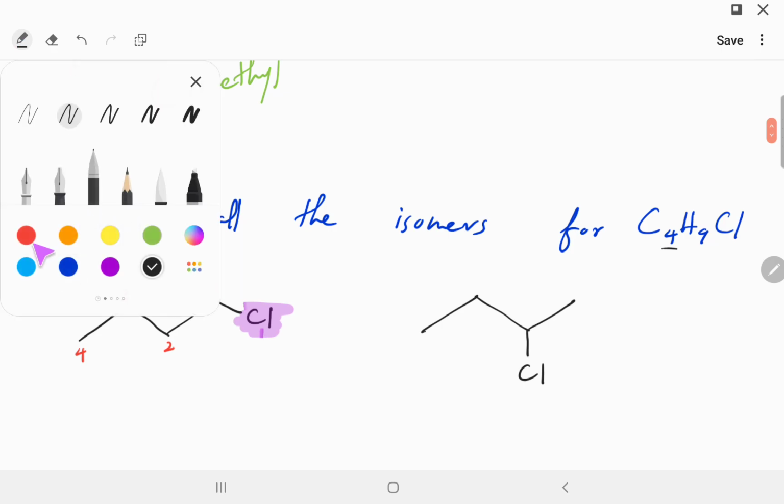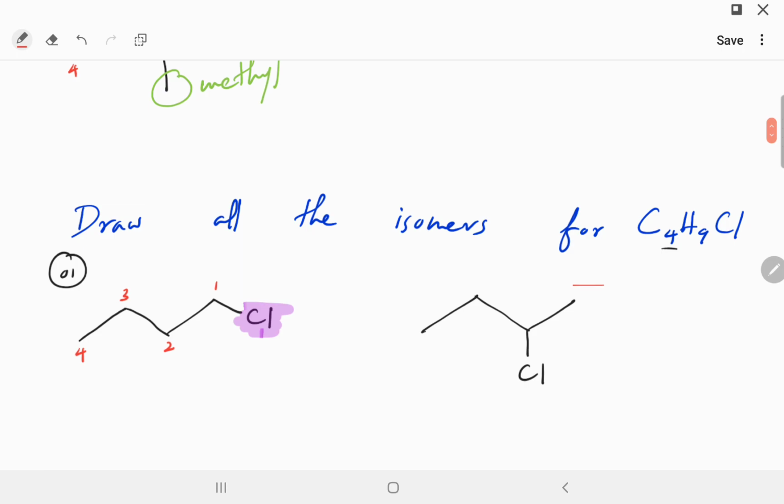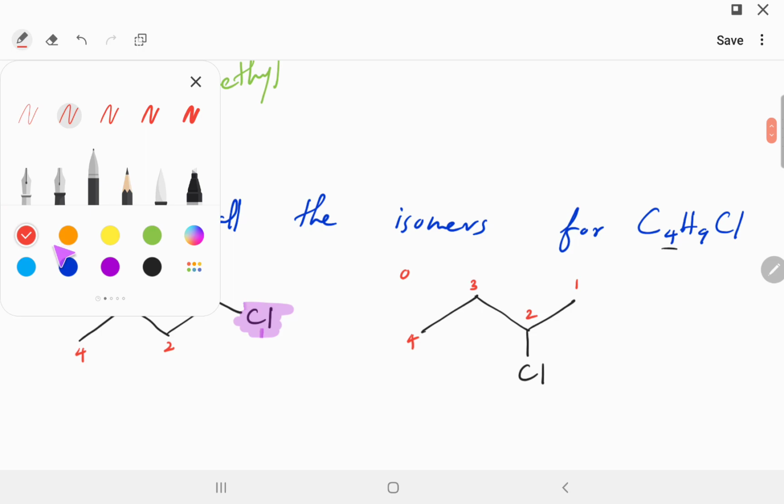And let's number it: 1, 2, 3, 4. Try to number it close to this substituent, the chlorine. So it will always be number 2 here. You can try to move it to the 3rd carbon, but once you move it to the 3rd carbon, it will be on the 2nd carbon when you renumber it. So there's no point of moving chlorine again. These two are definitely correct because they are very different from one another.